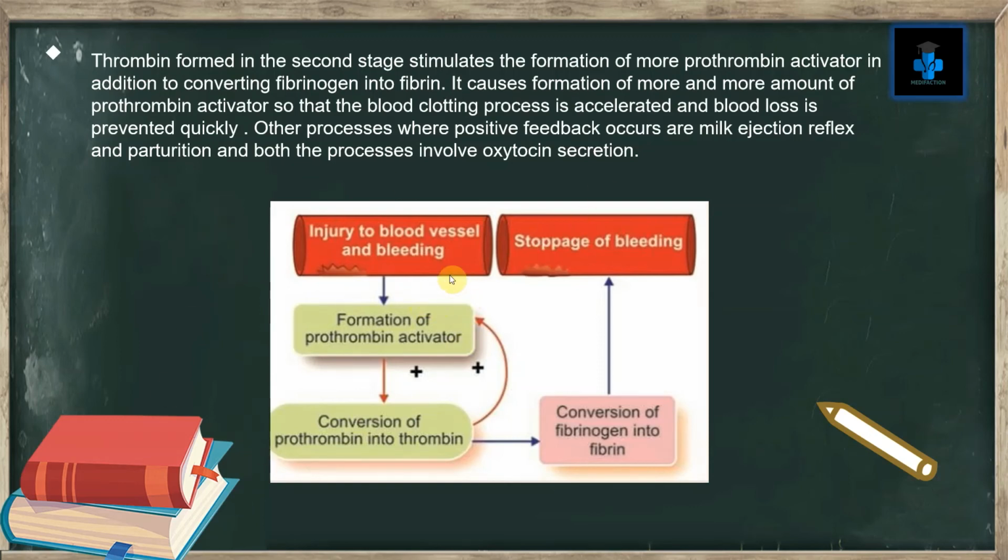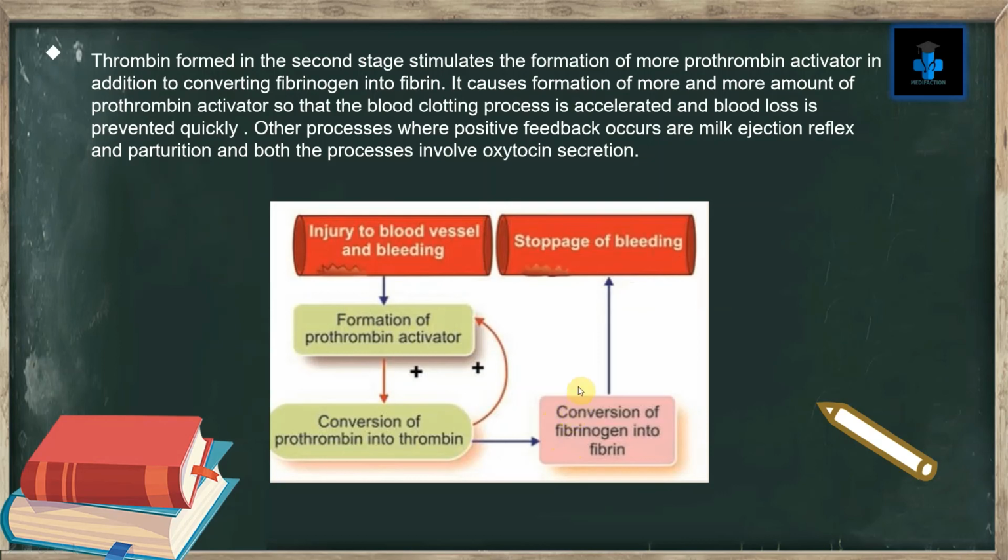So here we can observe the flow chart. Suppose there is an injury in the blood vessel and bleeding occurs, which stimulates the formation of prothrombin activator. This causes the conversion of prothrombin into thrombin. With the positive feedback mechanism, more prothrombin activator is formed. And when this cycle enhances, it causes more fibrinogen to be converted to fibrin. And this causes the stoppage of bleeding. That's the relevance of the positive feedback mechanism in this case.